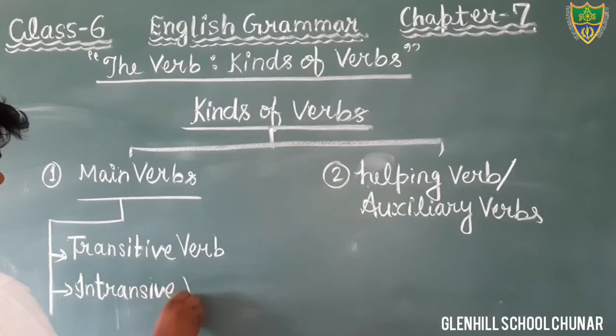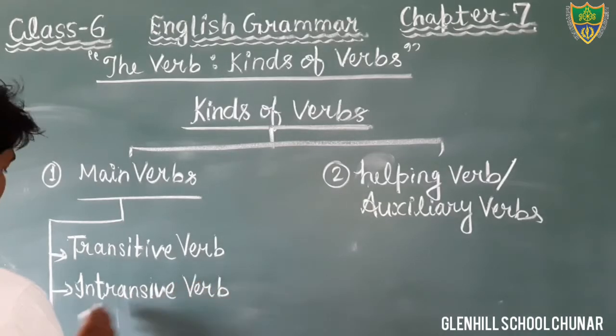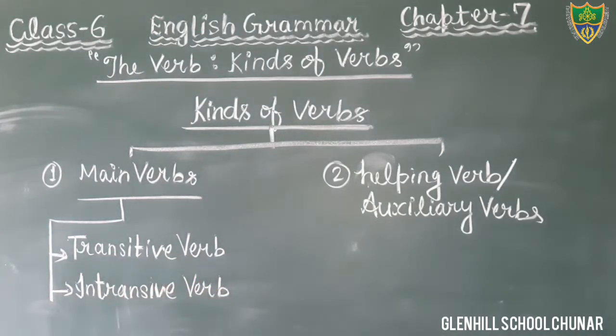Just make a diagram, the flow chart. There are two subkinds of main verb, that is transitive verb and intransitive verb.